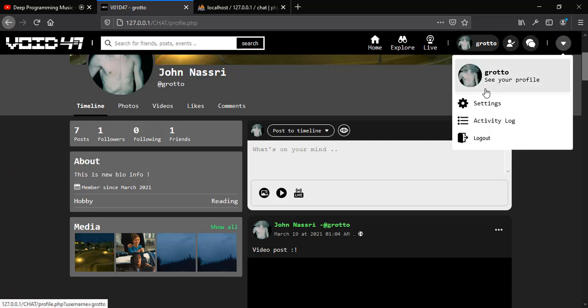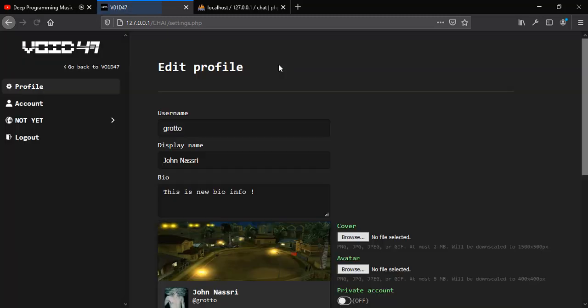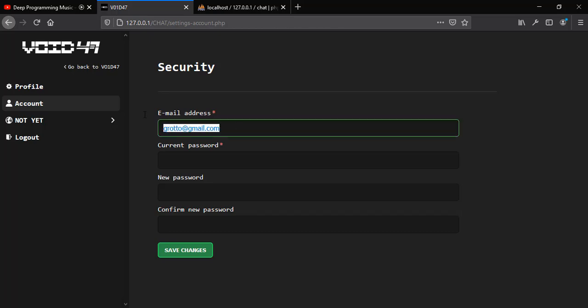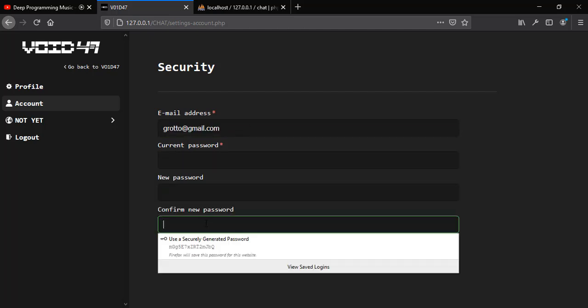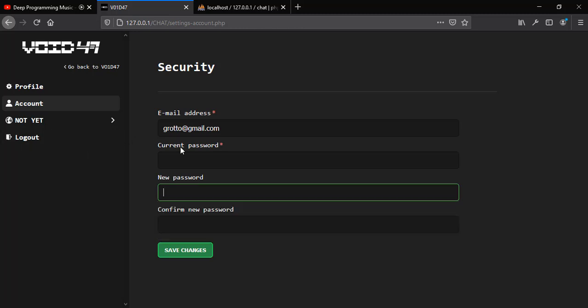Now let's say the user wants to change his password, we can go here to account, and we need to provide the same email of this current user, and this is the current password, and this is the new password. So this is in case the user wants to change the password.